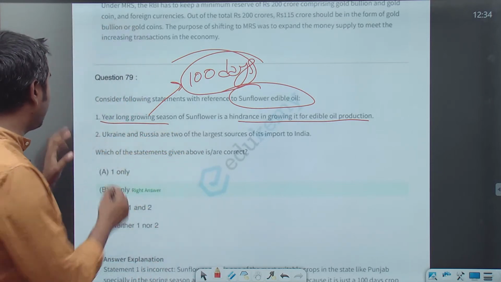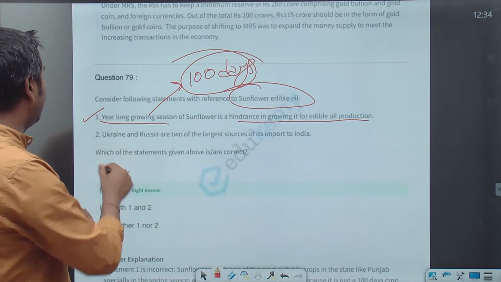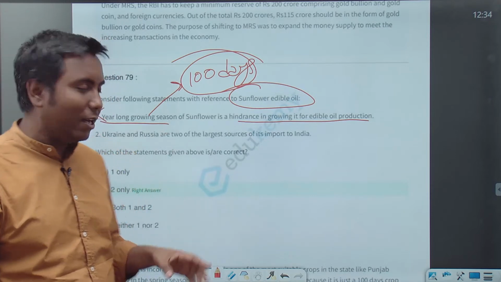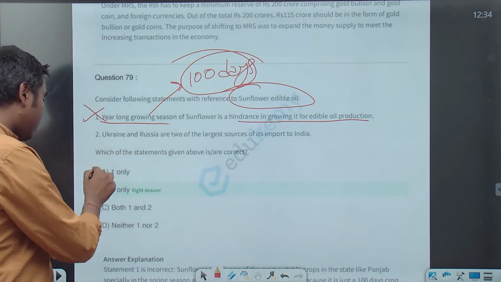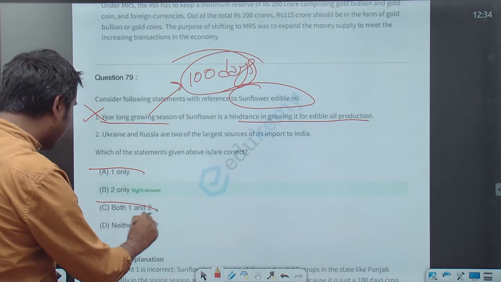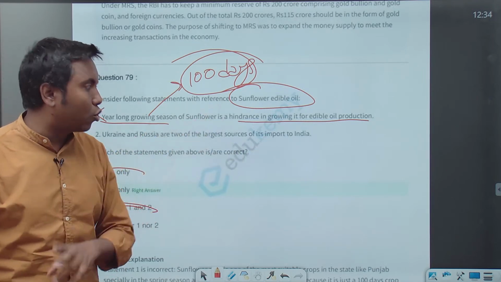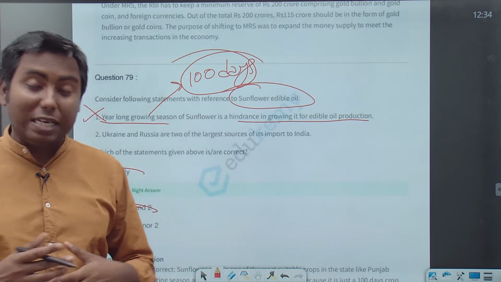ठीक है, तो वन तो सही नहीं है, because the statement is saying year-long. तो वन हटा देंगे. Now we will have to choose between B and D. Ukraine and Russia are two of the largest sources of its import in India. Now, yes, it is a correct statement.